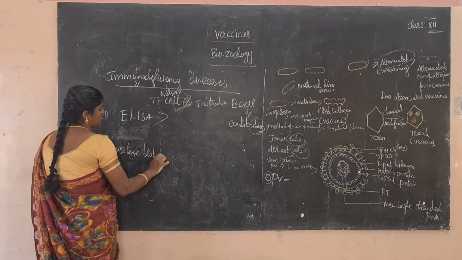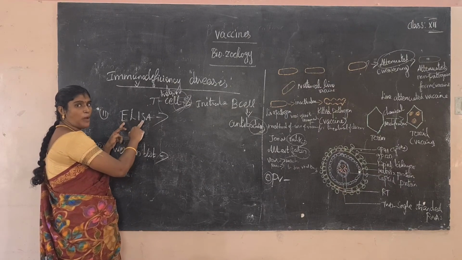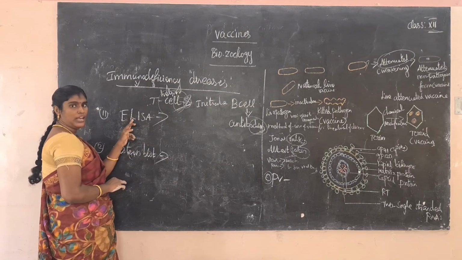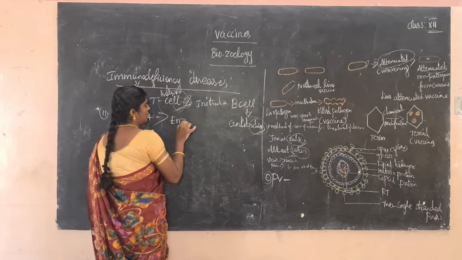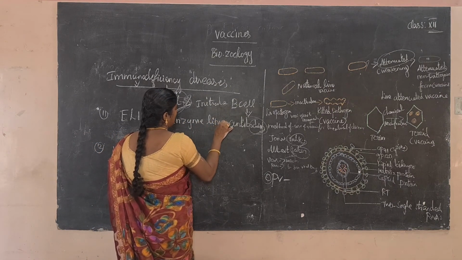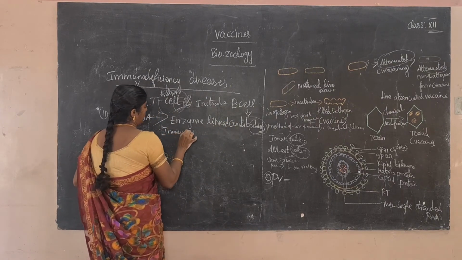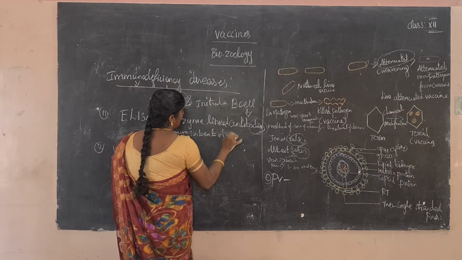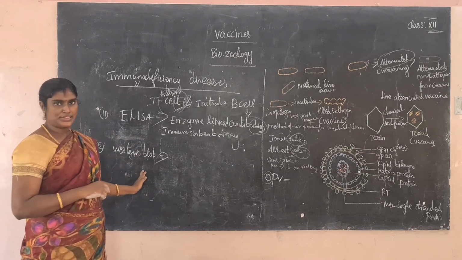What is the meaning of ELISA? ELISA is enzyme linked immunosorbent assay. That is called ELISA. It is very, very important for short answers, so learn it.